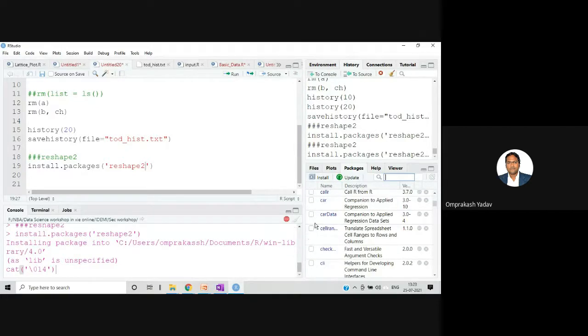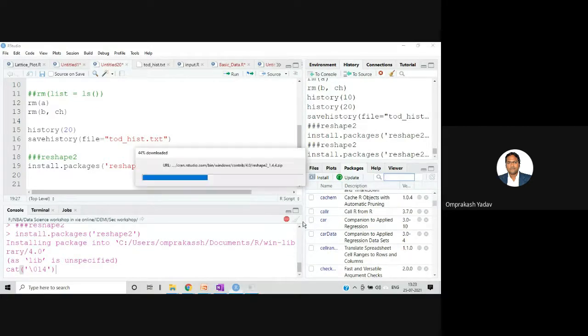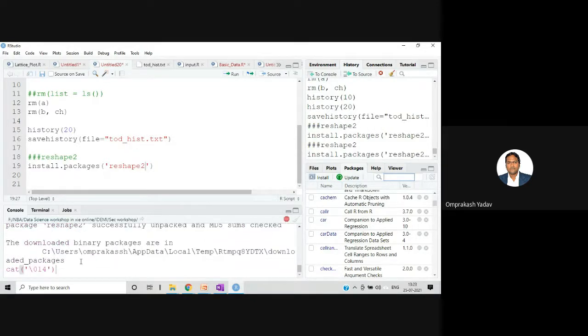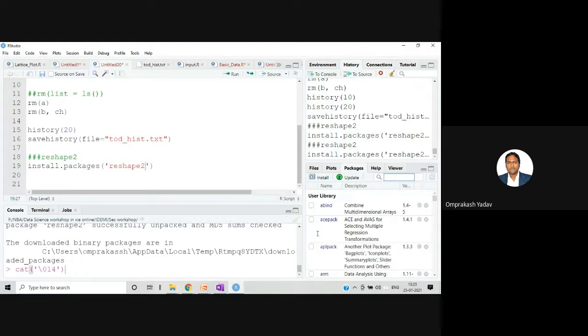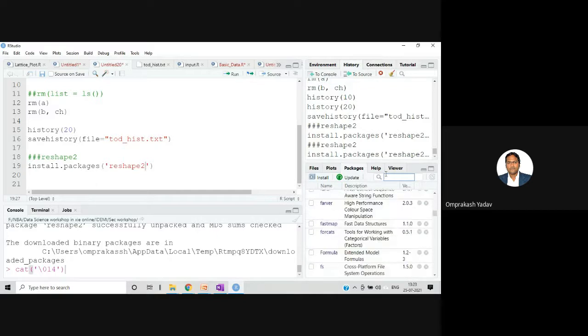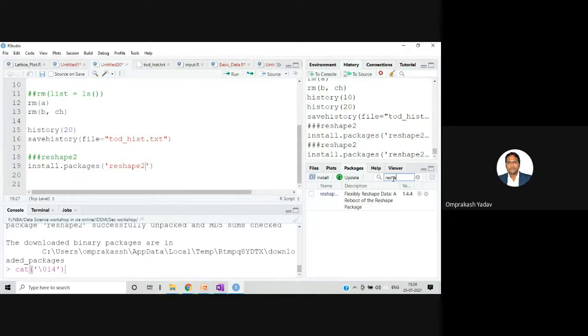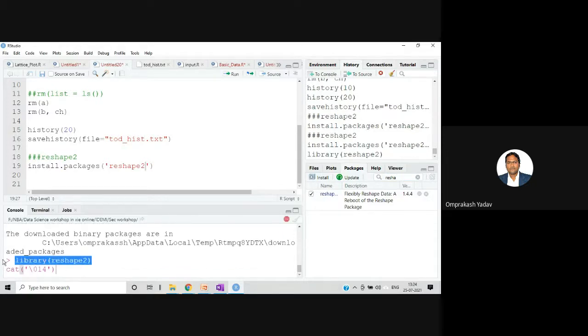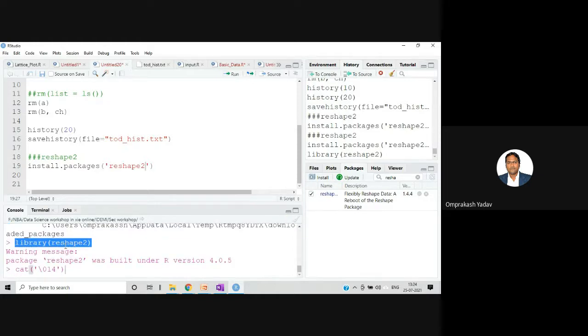So for example, suppose I am saying, let this finish. Okay, so this is finished, I think. Yeah. So for example, if you are not getting it, you can just search also. See here, I search reshape and I got it over here. I'll just click on this. So it will execute this library reshape library command. I told you yesterday that once we fire this library, inside this we mention the package name, and that library will get loaded to our program.